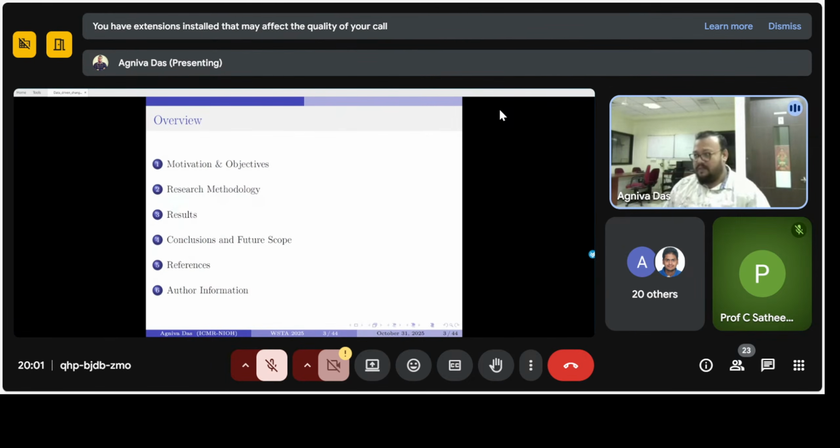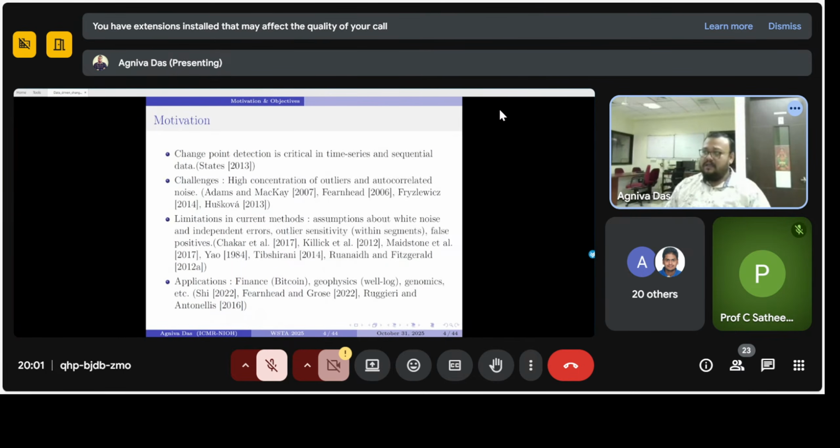I'll begin by briefly outlining the motivation and objectives before moving into the methodological core. Now, a quick overview. We'll talk a bit about the motivation and objectives, then we get into the research methodology, and we'll discuss some of the results and the conclusions and future scope related to the work.